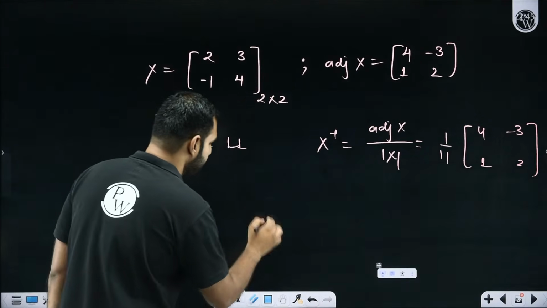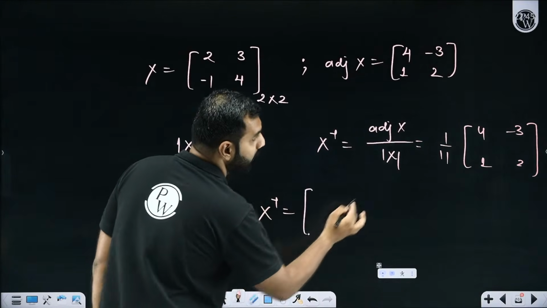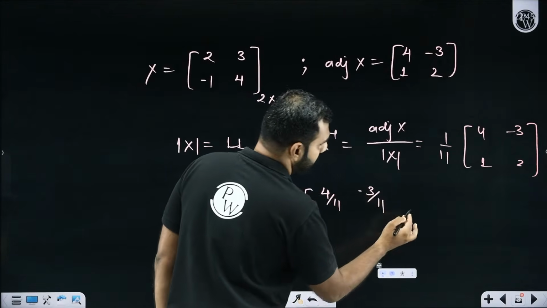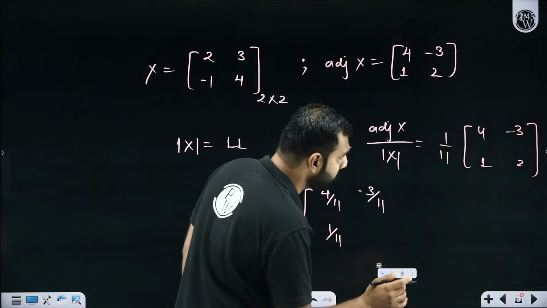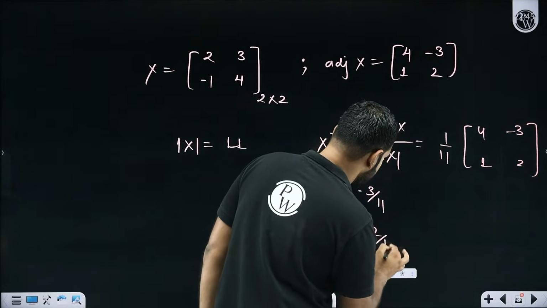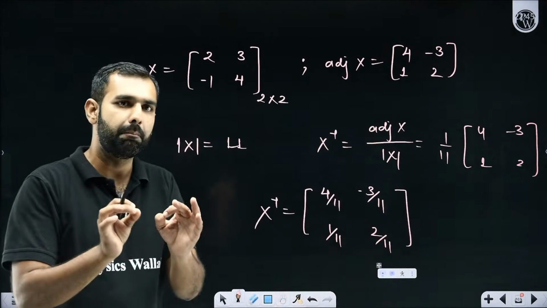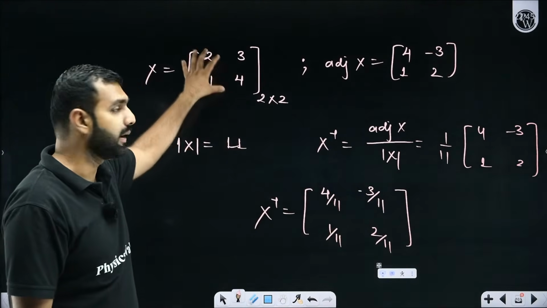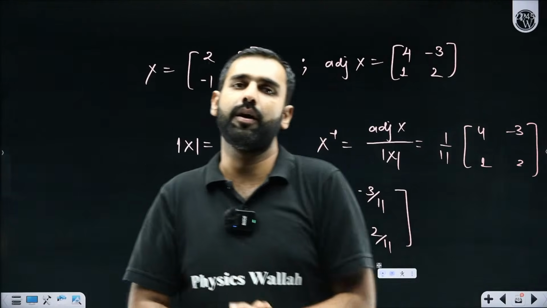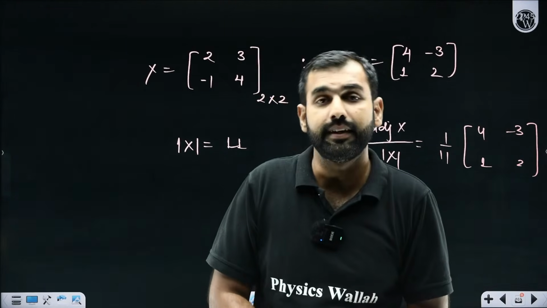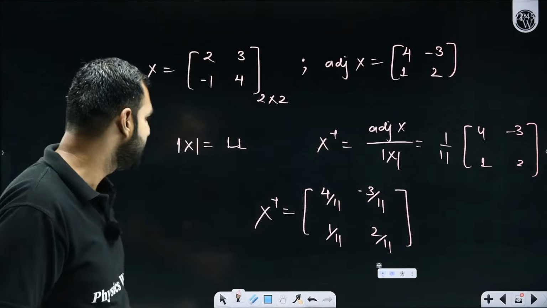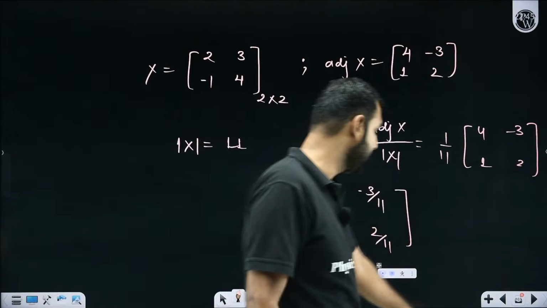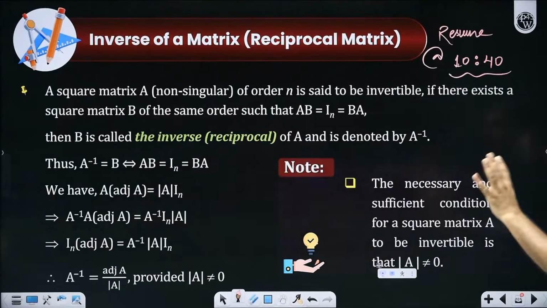Which means X inverse here is going to be 4 by 11, -3 by 11, 1 by 11 and 2 by 11. You can keep that 11 outside as well. Now I'm telling you with complete confidence that if you multiply this matrix with the original matrix, you are bound to get an identity matrix. So this is nothing but the inverse of it. I followed the whole process. Everyone comfortably getting this?